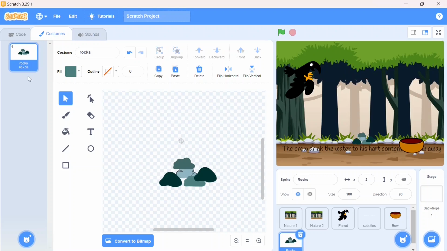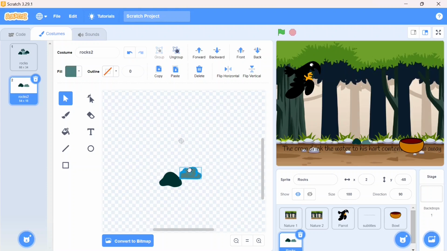And in this story, I want sometimes to have more pebbles, but when the crow puts the pebbles in the pot, the pebbles become less. For that, I need to just duplicate this sprite, and here I'll delete some pebbles, like this one, this one, this one. Okay, I'll place only 2 pebbles over here. Now I have 2 sprites, one with more rocks and another having fewer rocks.